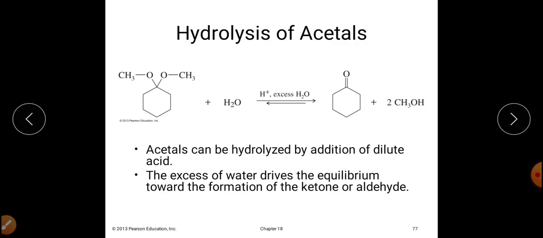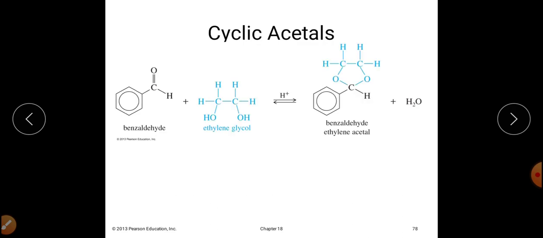So basically this reaction is reversible in nature, and again acetal on hydrolysis will produce this particular aldehyde or ketone, and again it will be catalyzed by acid, right? Now that was a case of an acyclic system. The same case can be applied in the case of cyclic, meaning we can also get cyclic acetals.